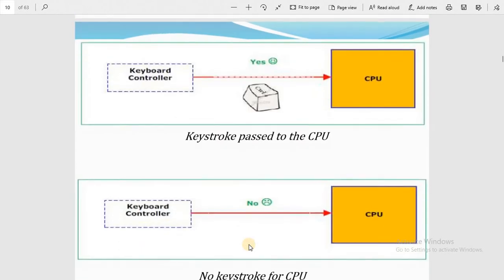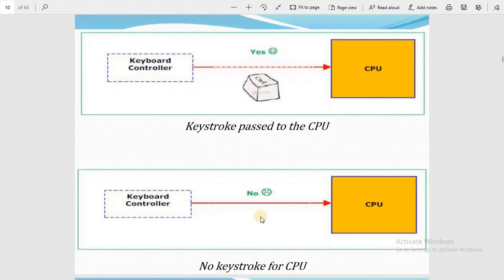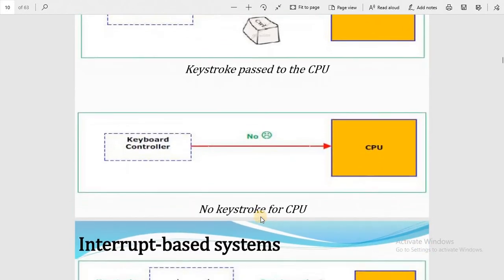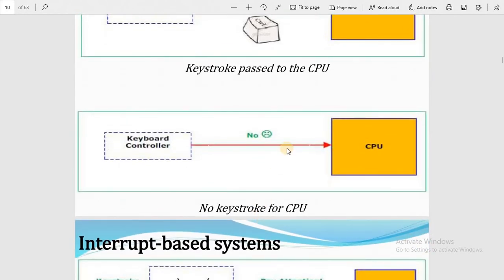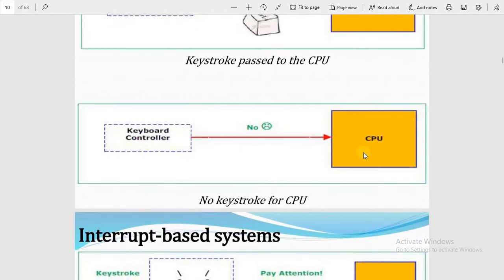So this is all. Here the keyboard controller passes the keystroke to the CPU. When the keystroke is passed to the CPU, it will halt the normal program and listen to the key pressed by the user on the keyboard controller. And when there is no keystroke for the CPU, the CPU will execute the normal routine of any task or programs in the session.